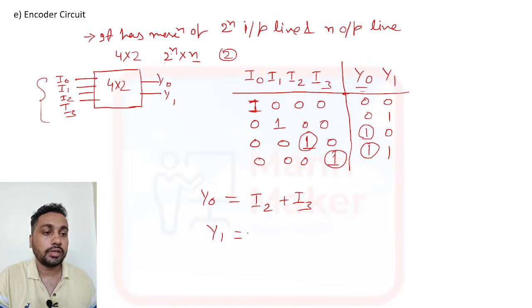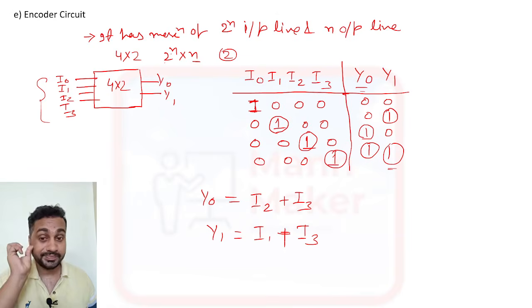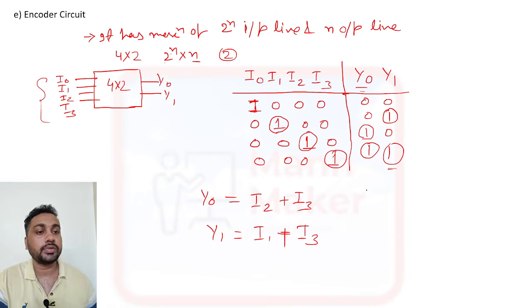Now for Y1 you need to write an expression. So Y1 is getting high here and here. So Y1 is high when I1 is there and this one I3. So I3. This is the expression for Y0 and Y1.